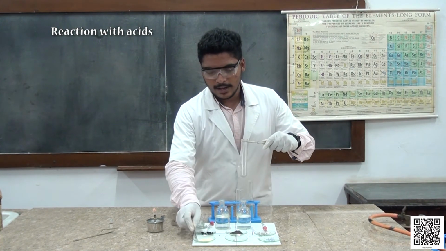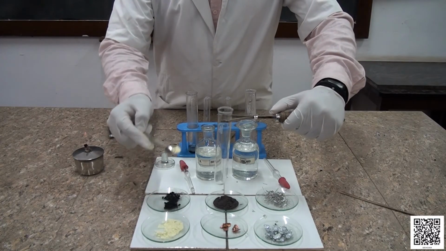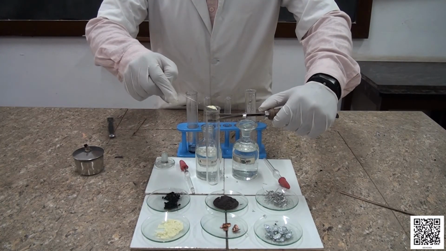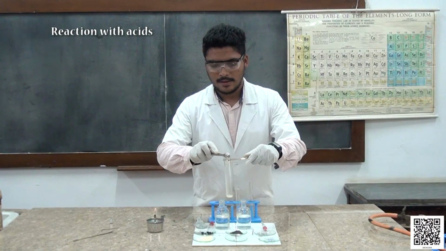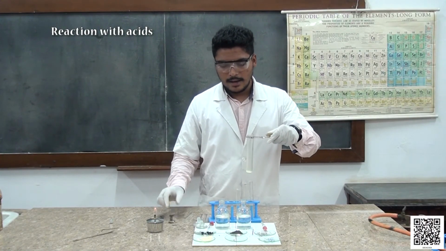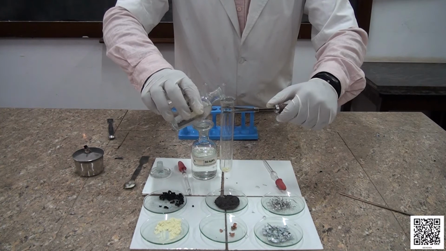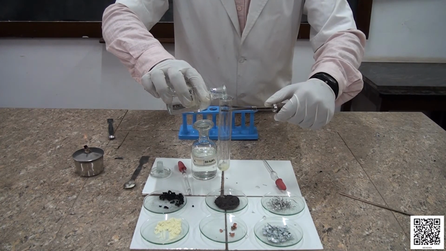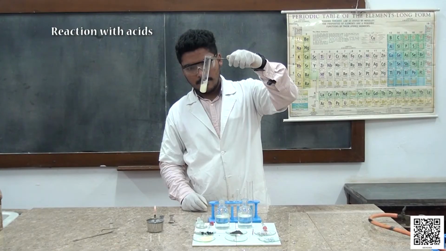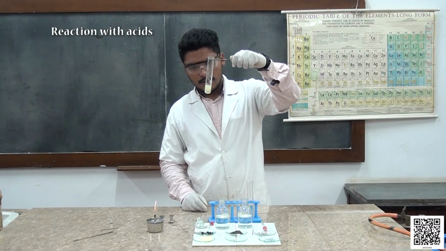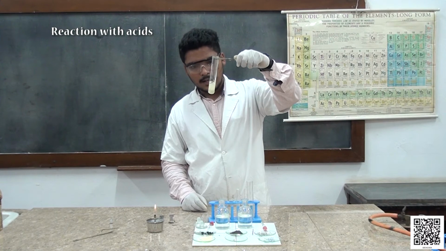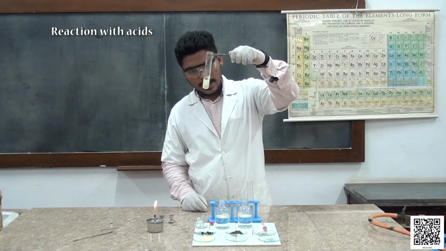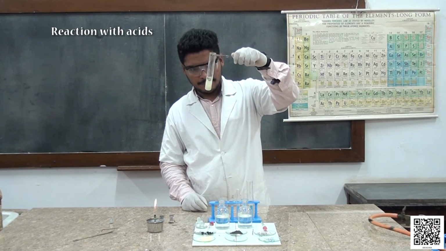I am going to take some amount of sulfur into this boiling tube and I am going to add dilute HCl to it. After shaking it very well, as we all see, there is no visible change in this mixture.